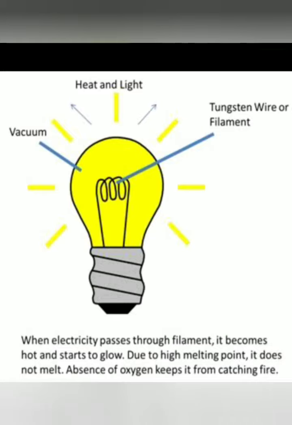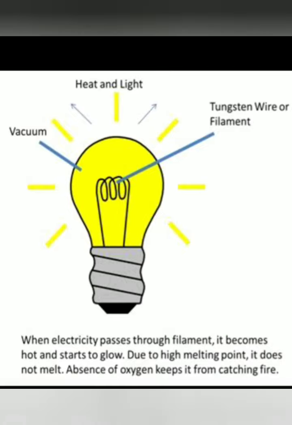Tungsten metal is used for making the filaments of electric bulbs because it has a very high melting point, of the order of 3380 degrees Celsius. It is also because of its high melting point that the tungsten filament can be kept white hot without melting away. The other properties of tungsten which make it suitable for making filaments of electric bulbs are its high flexibility and low rate of evaporation at high temperature.